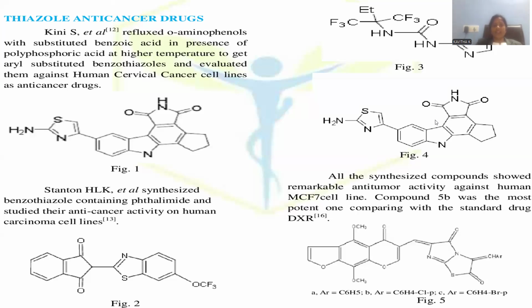Let me go with another component that exactly resembles the material component taken in figure 1. The only difference you can observe here is that NH2 is similar, NaCN is also similar. Here is the indole moiety, here is the benzene, here is the NH, C double bond O, and a saturated ring. So it also exactly resembles figure 1. It is also part of an anti-cancer potent drug.